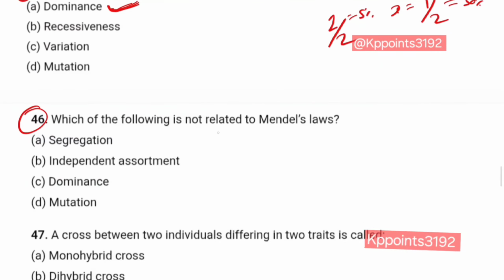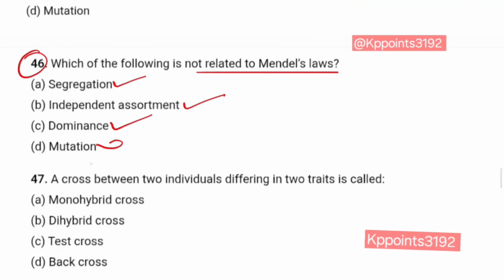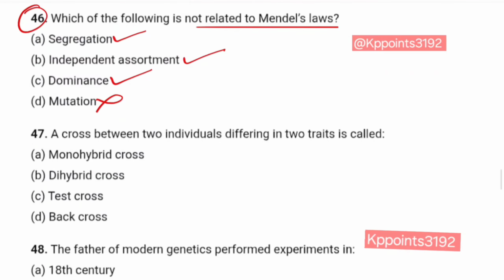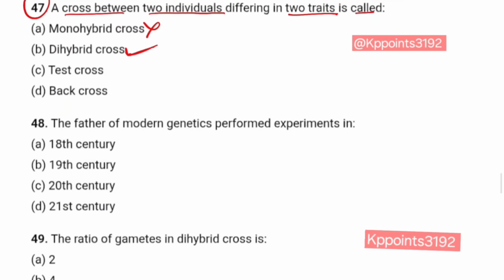Question number 46. Which of the following is not related to Mendel's laws? Segregation is related, independent assortment is related, dominance is related, mutation is not related to Mendel's laws. Question number 47. A cross between two individuals differing in two traits is called monohybrid? No. Dihybrid? Yes.